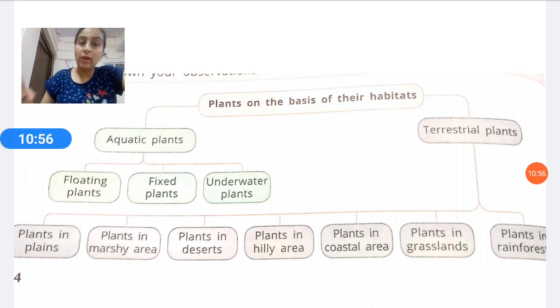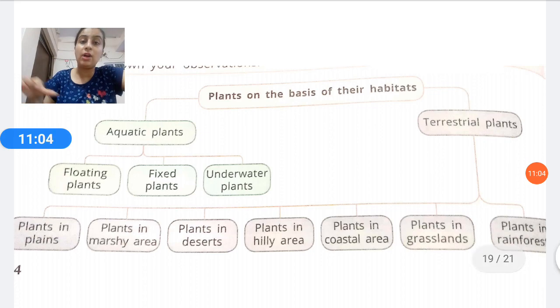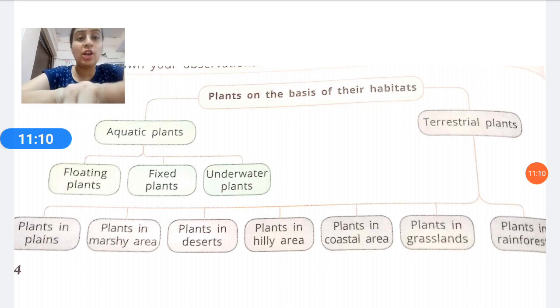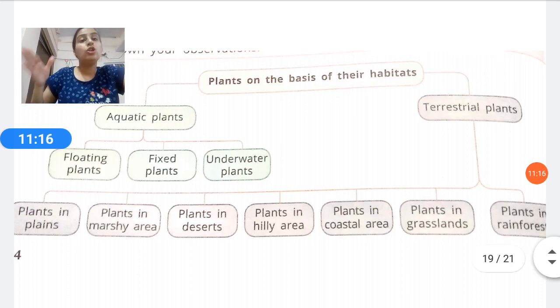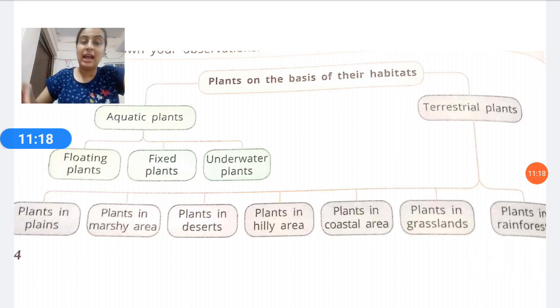You have to make one diagram of floating plants, one of fixed plants, and one of underwater plants. So for each you have to make one diagram. Similarly, terrestrial plants, how many categories are they divided into? 1, 2, 3, 4, 5, 6, 7. Like plants in the plains, examples are mango and gulmohar. You have to make a diagram of that. Any diagram you can draw, mango or gulmohar, any one.